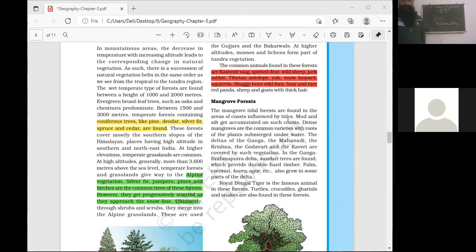Afterwards comes the endangered category: those species of animals which are at the level of extinction. If they are not saved, they will become extinct from the environment. The Bengal tiger is endangered.